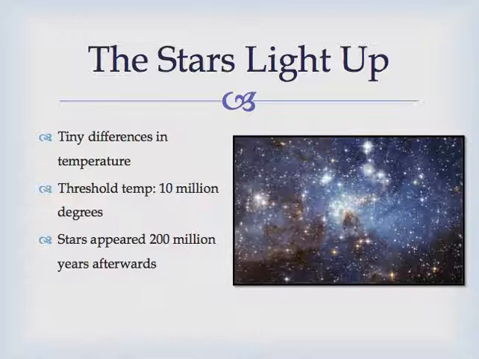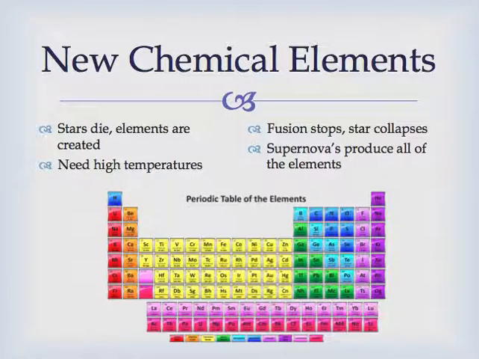And these stars help us to cross the next threshold, which is new chemical elements. And these stars help to create these elements. Because when a star dies, the elements are created, and they need super high temperatures to be able to do this. So they're created when massive stars were dying. And they needed massive stars because the massive stars can apply a ton of pressure.